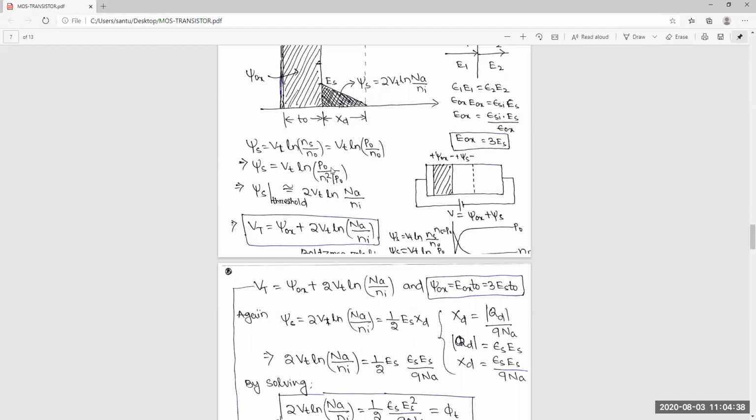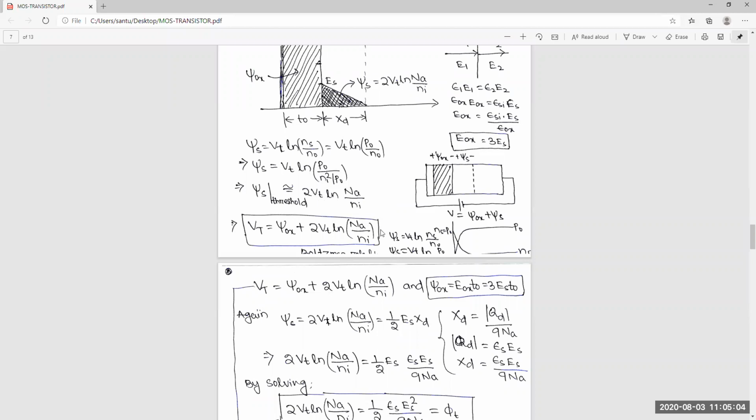Na is nothing but p0, so it will come p0 square by ni square. p0 is approximately equal to Na, which is a heavily doped p semiconductor, where p0 is almost the acceptor doping Na. So this is phi s, the surface potential.